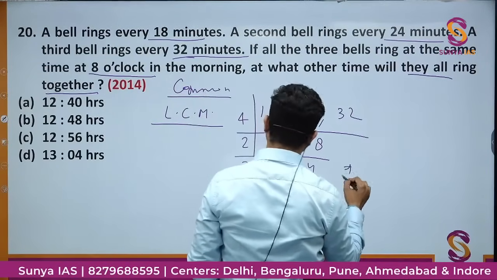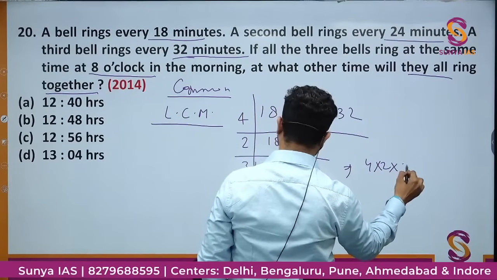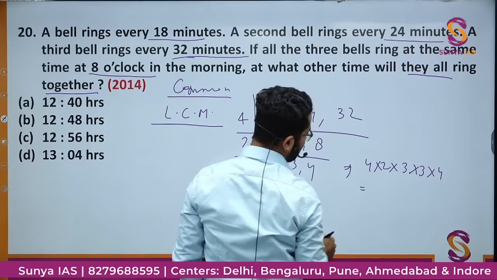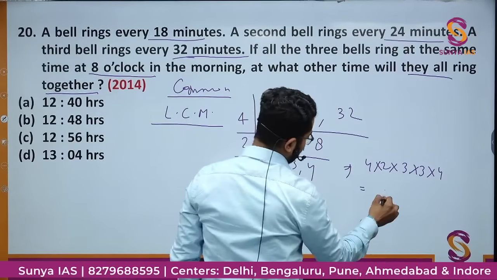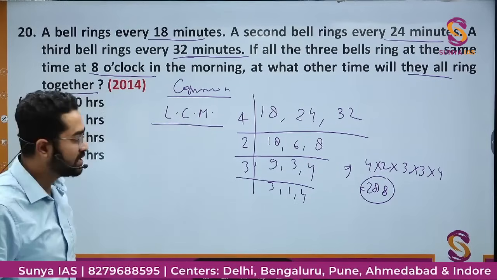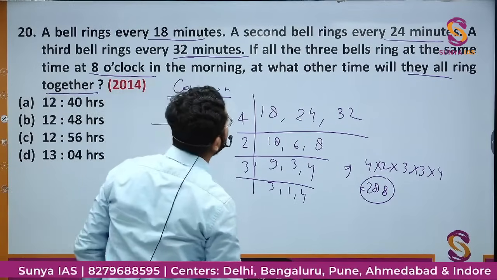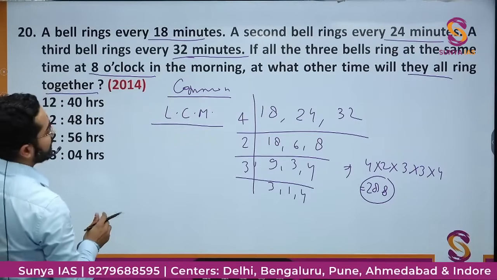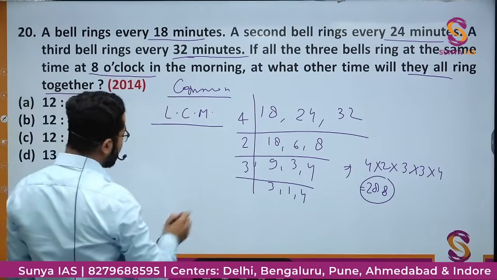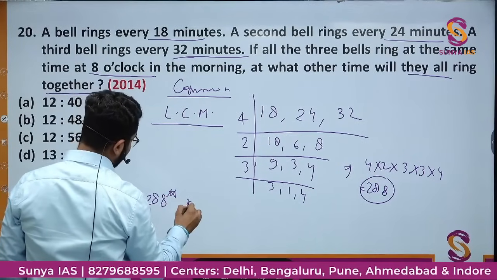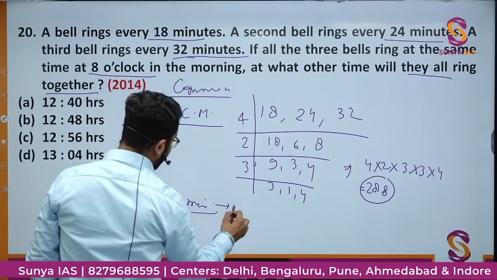So the LCM will be 4 into 2 into 3 into 3 into 4. This will be 288. 288 will be the LCM. That is every 288 minutes they will ring together.